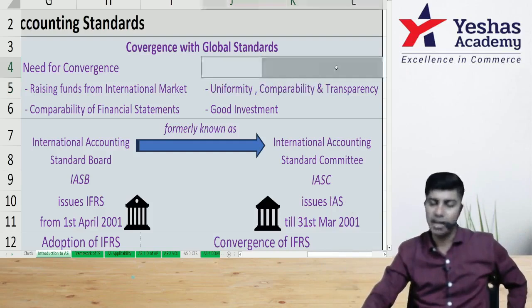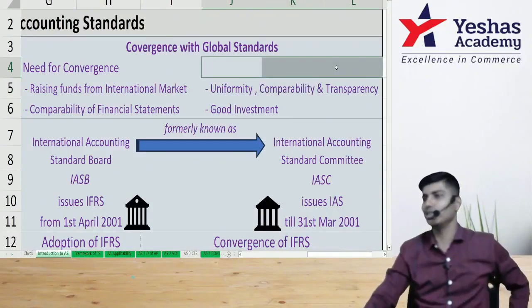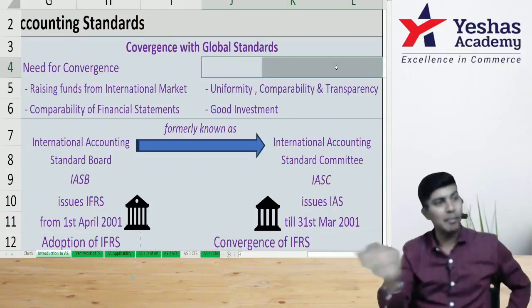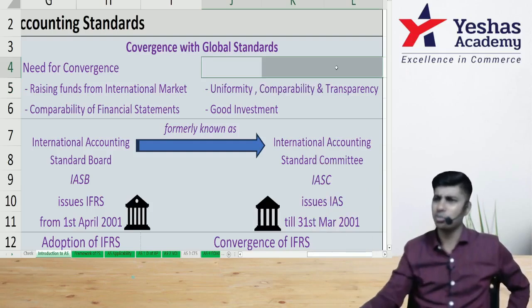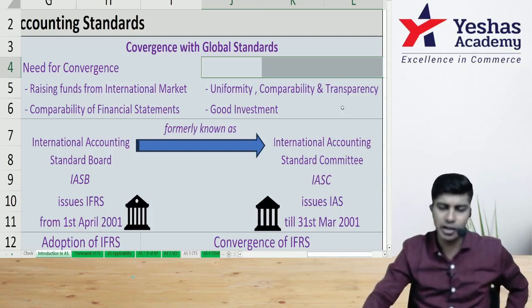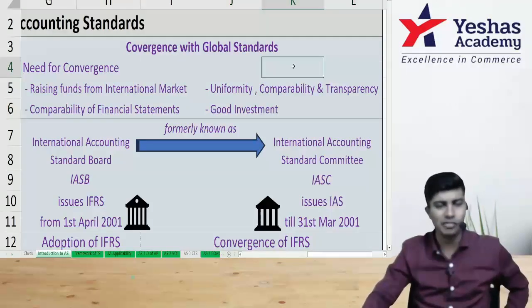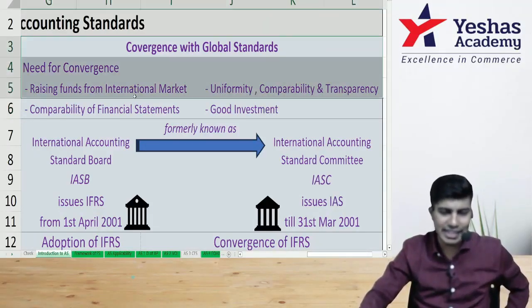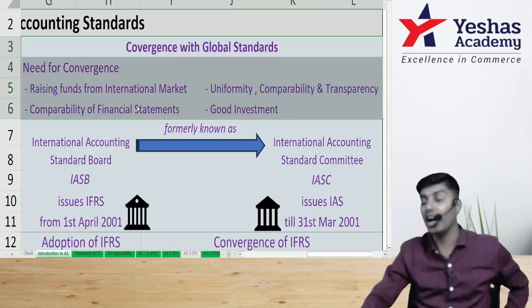Then the third point: uniformity, comparability, transparency. Uniform: everyone will follow the same thing. Comparability: you can compare. And transparent about your accounting policies. You are not fabricating your accounts based on the accounting policies. Then the last point: basically, you will get good investment based on this. So that is the reason India is converging with IFRS.